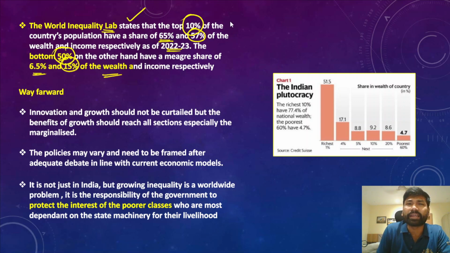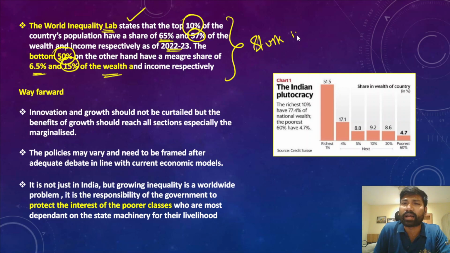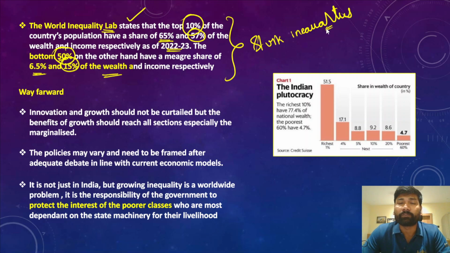So this indicates the stark inequalities that are prevalent in India, and in fact the government's failure to prevent the concentration of wealth, because if you look at India's inequality statistics, 10% of India's population own more than 65% of the total wealth and income.